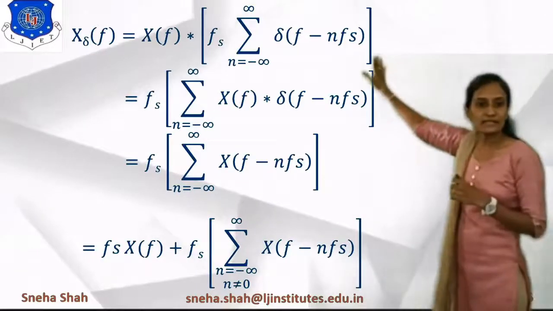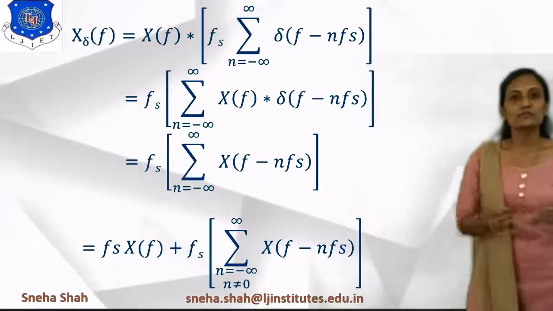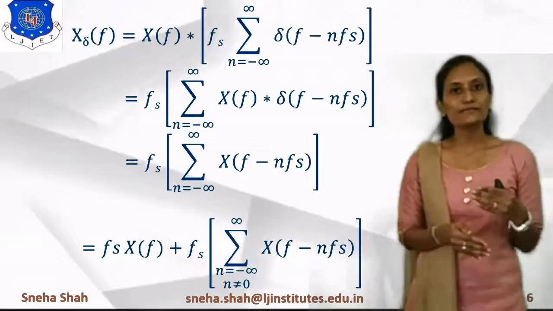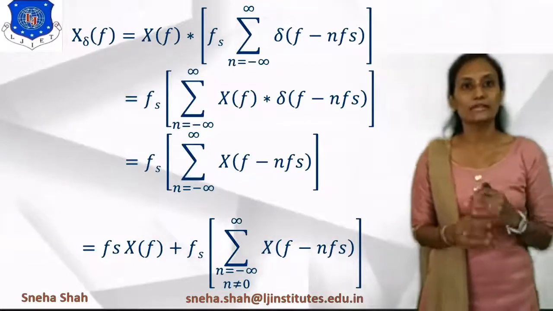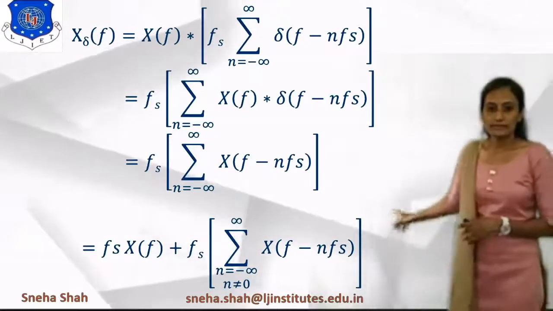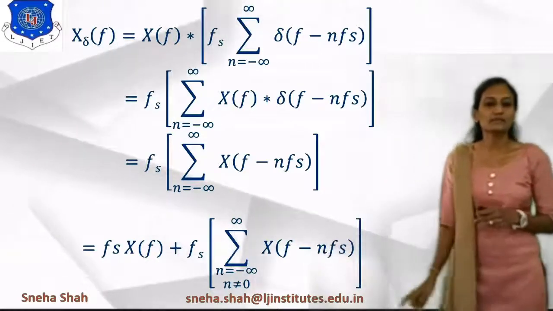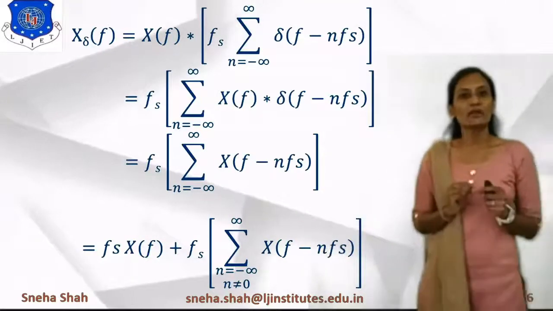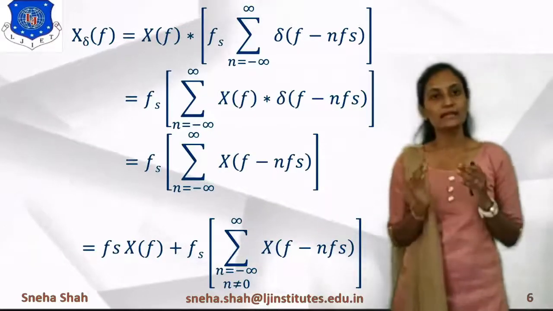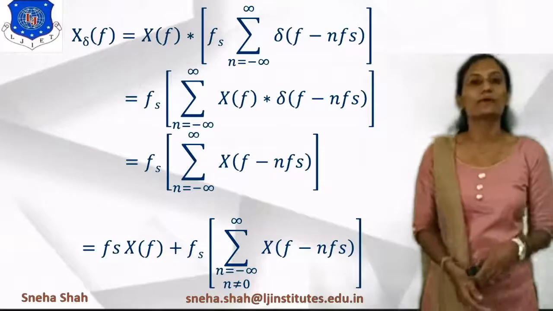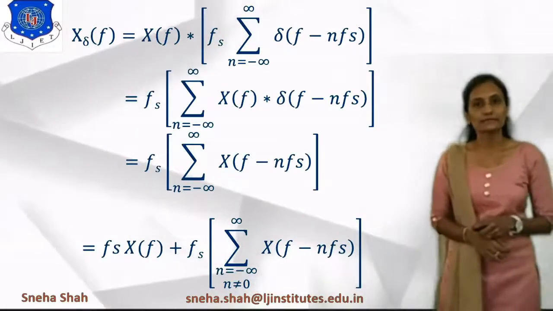From this equation of x delta of f, we have to find the value of X of f, so that if we take the inverse Fourier transform of it, we can find the value of x of t. So we will remove the second part, so that x delta of f equals fs into X of f only, and from that we will find X of f. Then by taking the inverse Fourier transform of X of f, we can find the value of x of t.